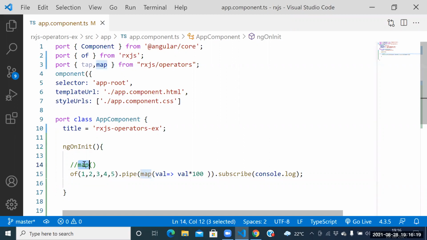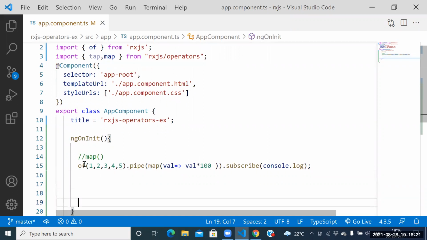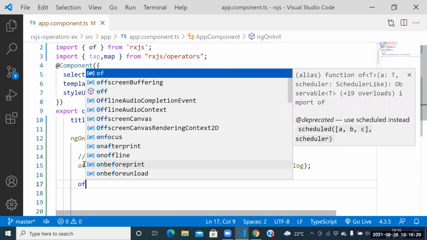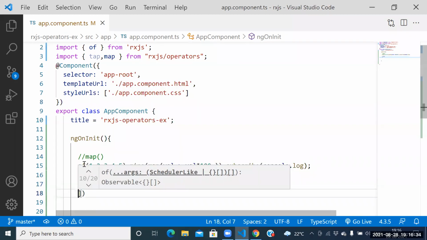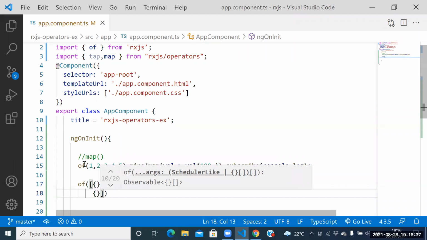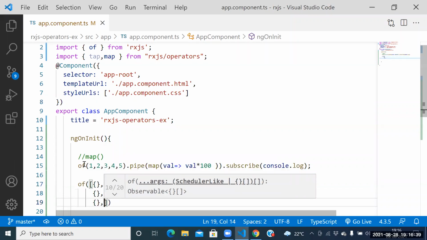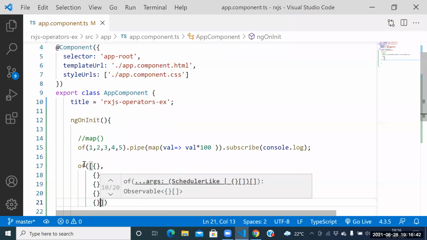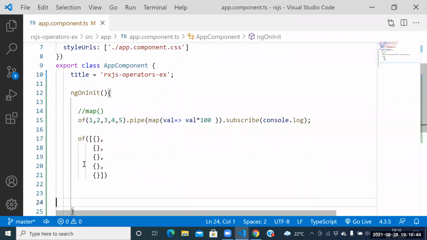Fine. Next one, guys. Let me go for another example. Guys, let me try it here. Success or failure doesn't matter. Let me try again. Guys, see this one here. Of. This is the array. This array contains what? A number of JSON objects. How many JSON objects do we have? 5. But these JSON objects we need to get from the server itself now. Yes, sir. Guys, but if I take the server, you people feel a little bit tough. Let me hard code it again.